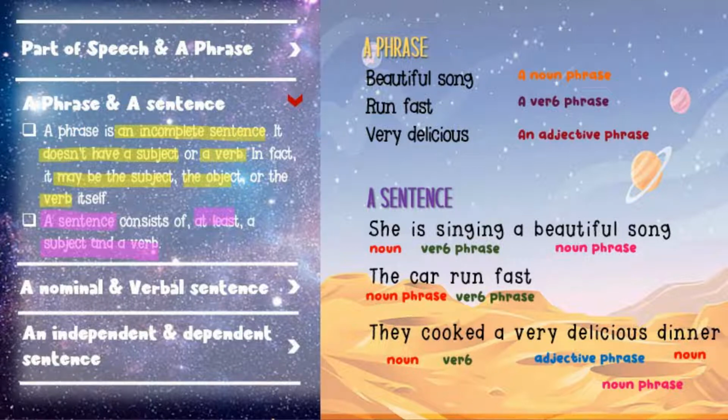Yeah. And then the next one, the car run fast. The car is a noun phrase, it is a subject, and run fast is a verb here. So it fulfills the requirements of a sentence. It has a subject and also a verb. What about this one? They cook a very delicious dinner. They is a noun, cook is the verb, a very delicious dinner is a noun phrase. When we break it down, this noun phrase consists of an adjective phrase and a noun.